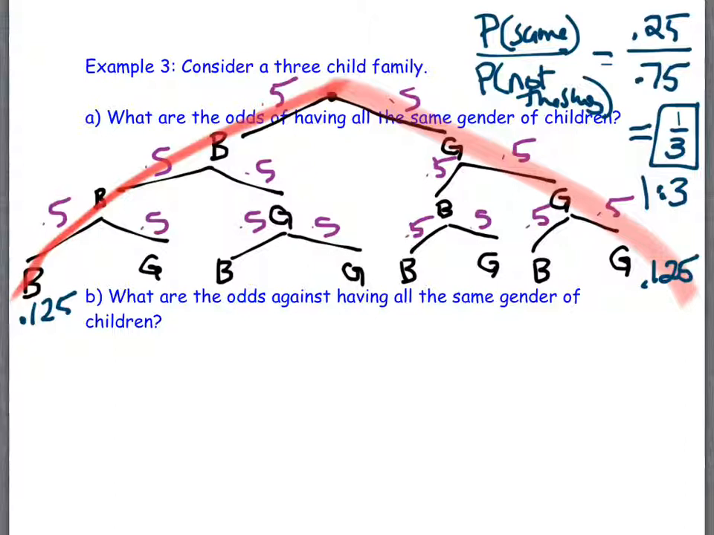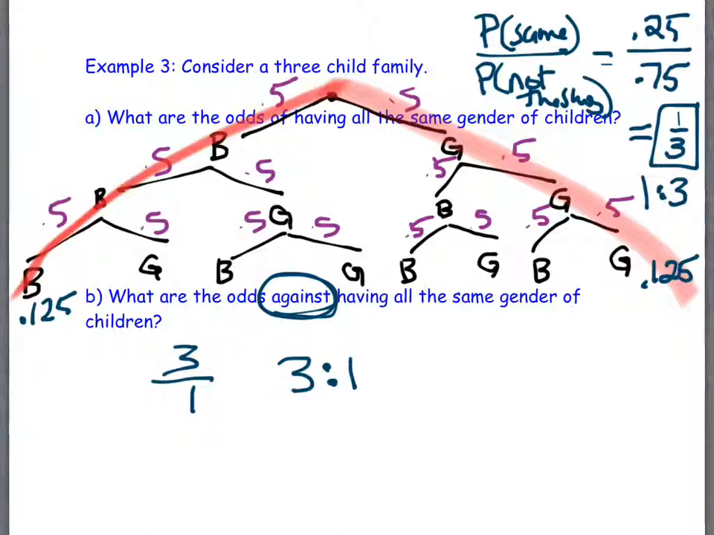Now, part B is a really simple, clean question after having done part A. Because how is B different than A? Yeah, it just says against. So do you know what we do when we do odds against? We flip a fraction upside down. We don't even have to do 1 minus. We just flip it upside down. So if the probability for having this certain thing happen was 1 over 3, then the probability against is 3 over 1, or you can write it as 3 to 1. We have 3 to 1 odds of having children against having children that are all the same gender.